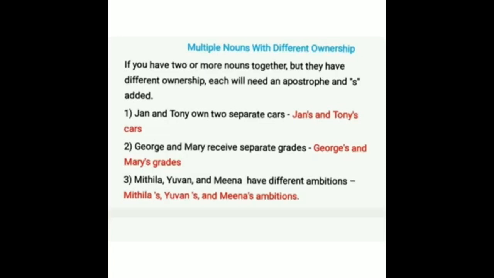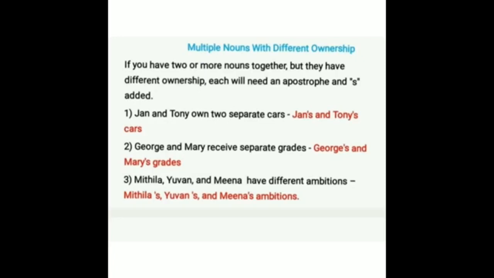Let's see the example. Jan and Tony own two separate cars. So Jan's and Tony's cars. Second, George and Mary receive separate grades. So George's and Mary's grades. Third one, Mithila, Yuvan and Meena have different ambitions. So what's the answer? Mithila's, Yuvan's and Meena's ambitions.